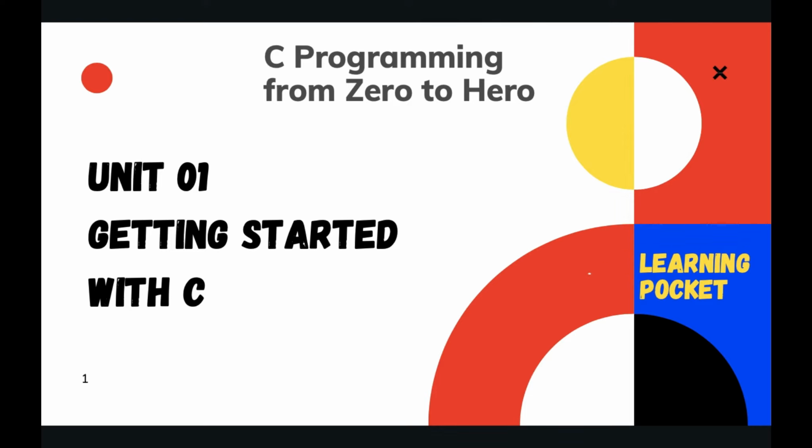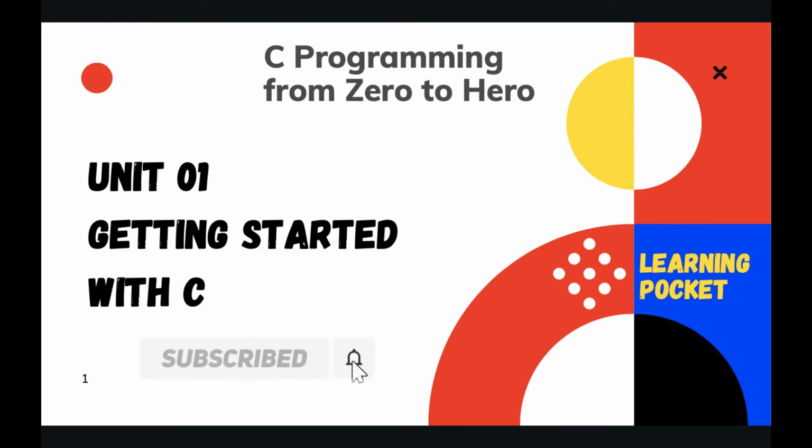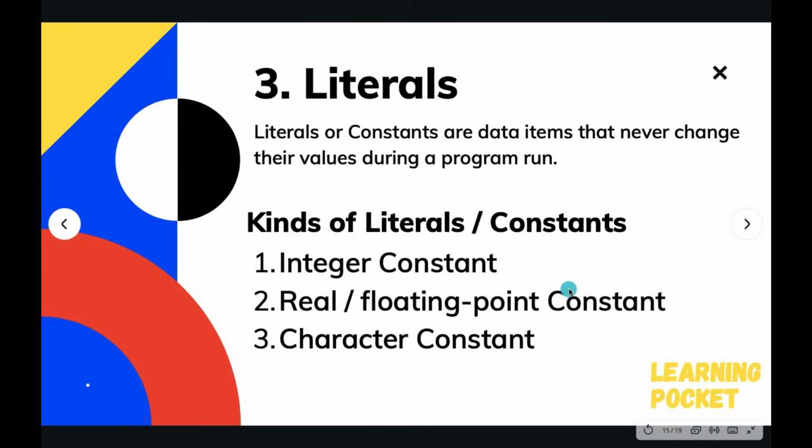We just covered keywords and identifier parts of C tokens in the previous video, and now it's the turn of the literals. So what are literals? Literals are basically constants, or data items that never change their values during a program run.